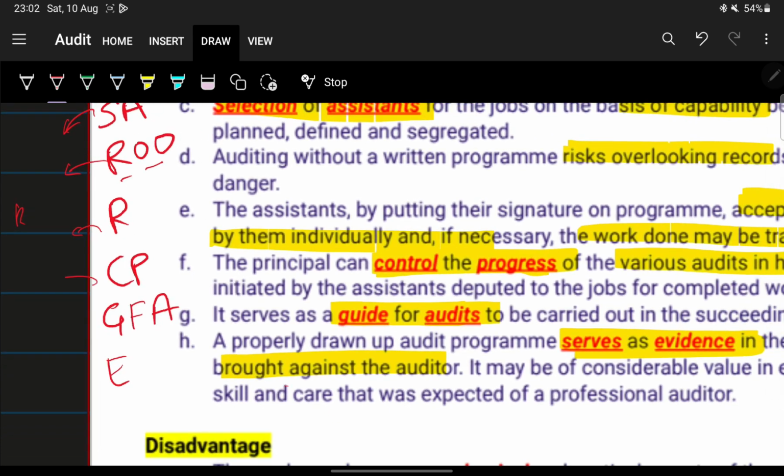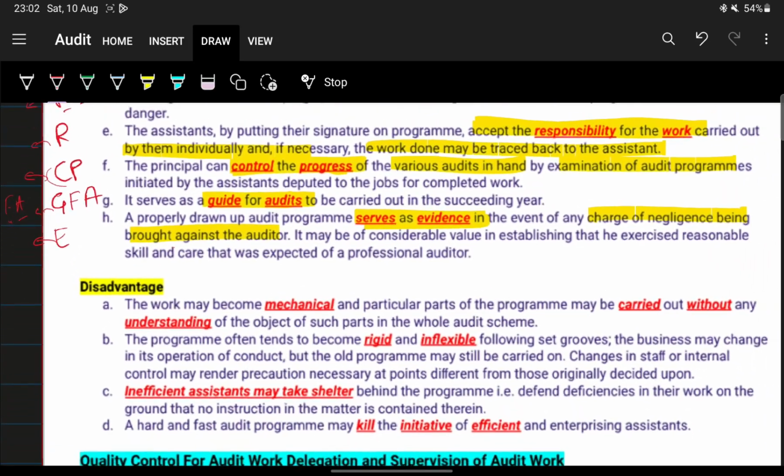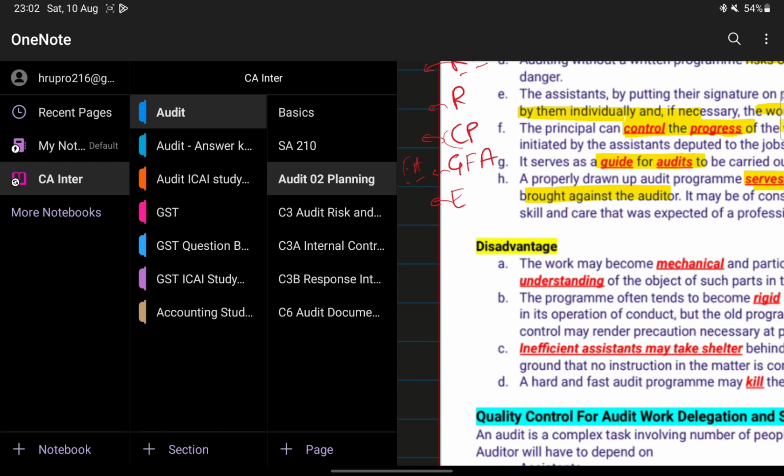The auditor is able to control the progress of multiple audits through analysis of the audit programs. GFA means it acts as a guide for future audits. And lastly, it serves as evidence in the event of any charge of negligence being brought against the auditor.